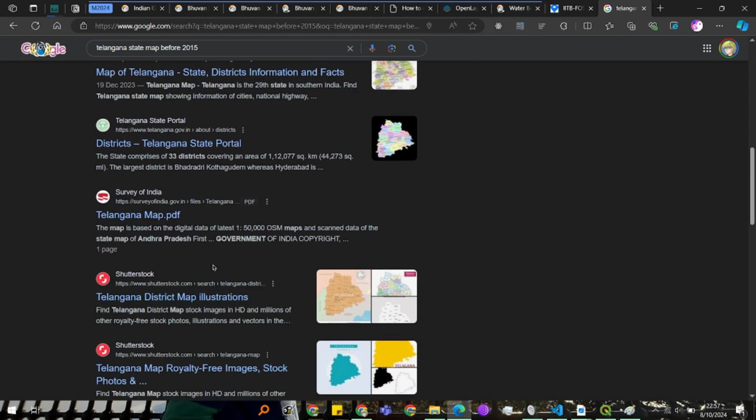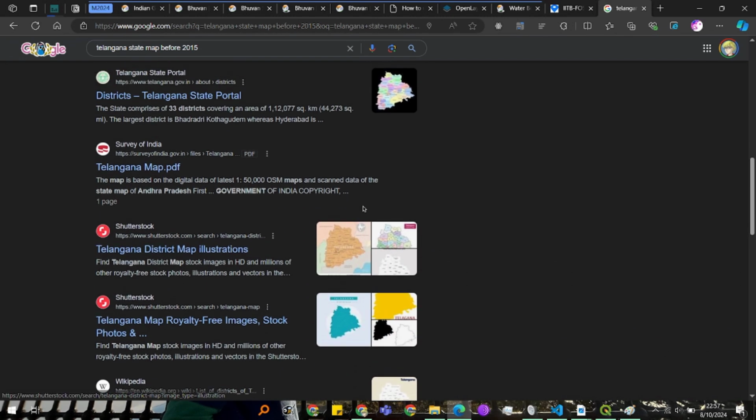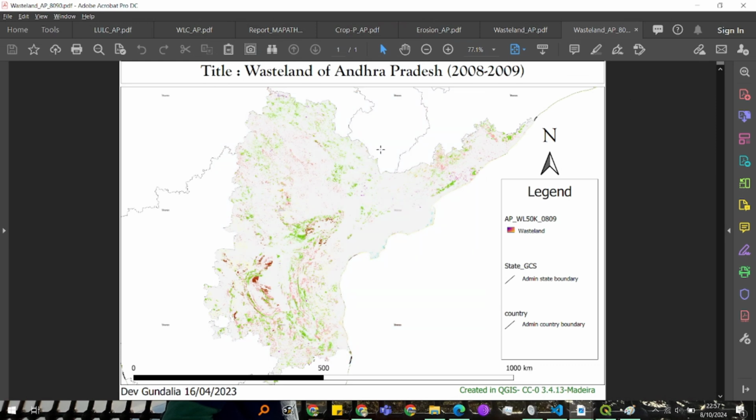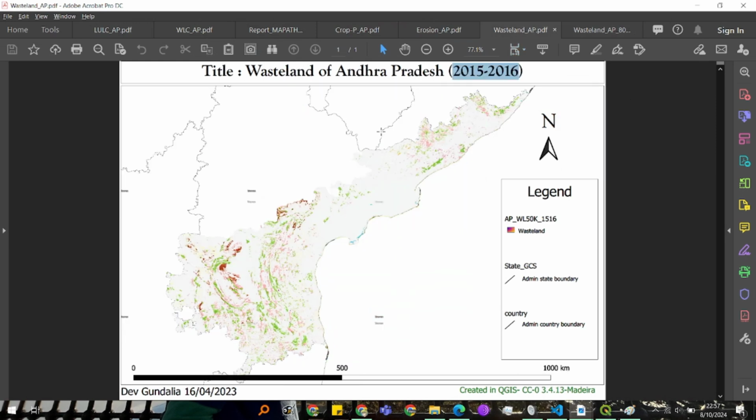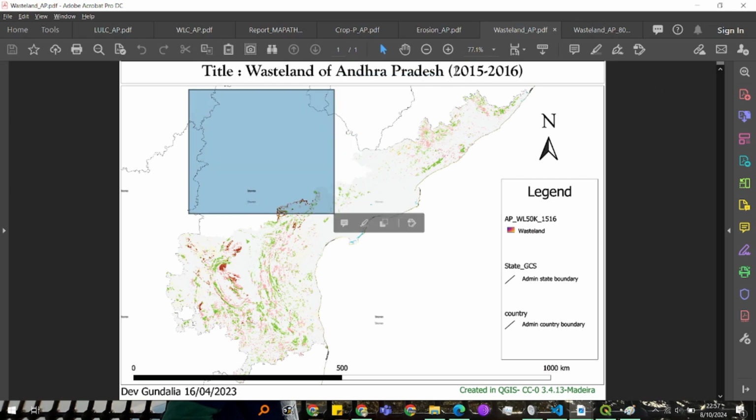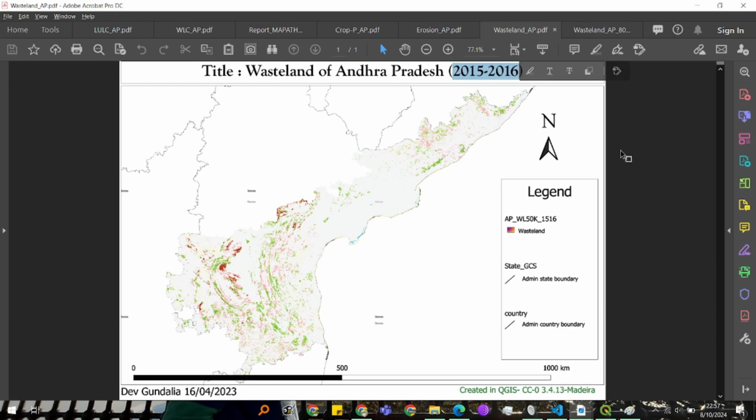You can Google that. But basically, when Andhra Pradesh became two states, Telangana and Andhra Pradesh, the data is up to date. This WMS only includes Andhra Pradesh, and if you want this part for 2015 and 16, you would need to load the layer for the respective state, right?